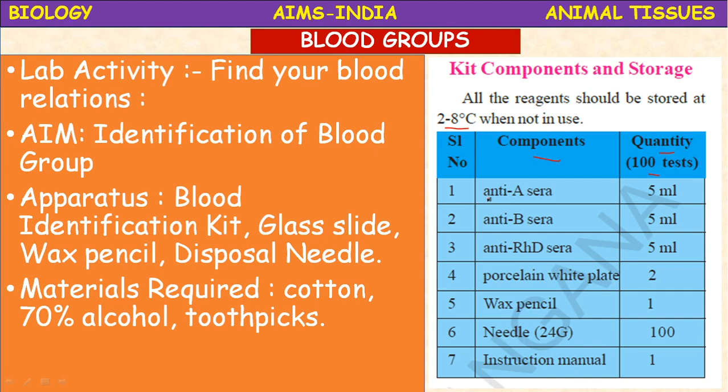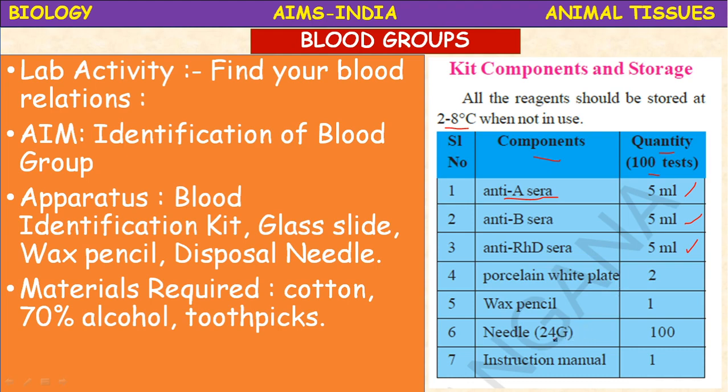First one, anti-A sera 5 ml, anti-B sera 5 ml, anti-RH-D sera, we are calling it as D sera, that is RH, 5 ml. Porcelain white plate, we need 2, and a wax pencil, 1, to draw or write on the porcelain white plate.